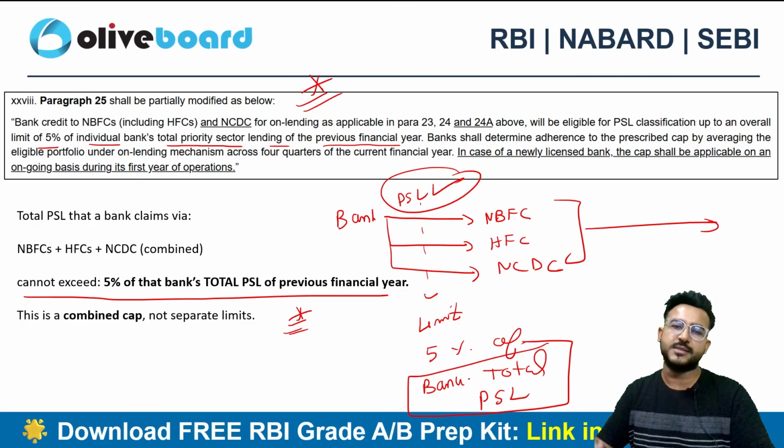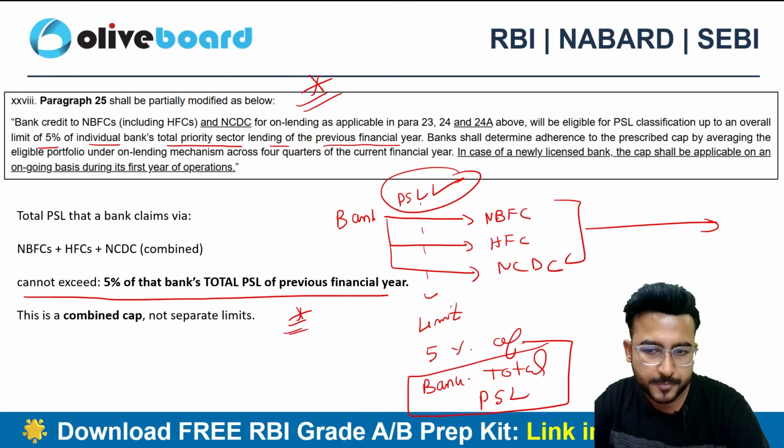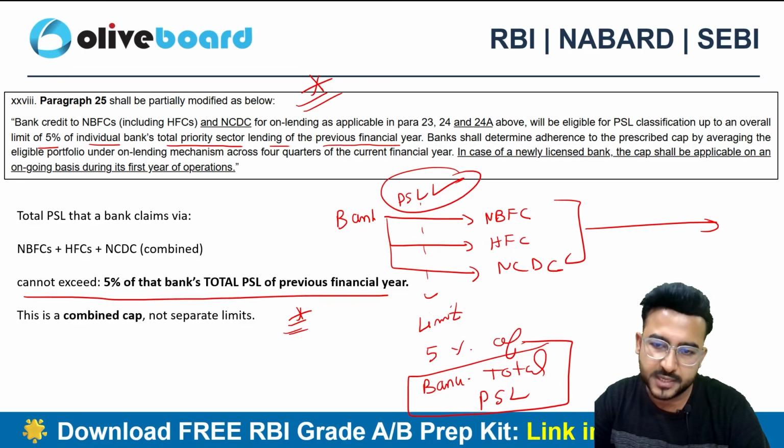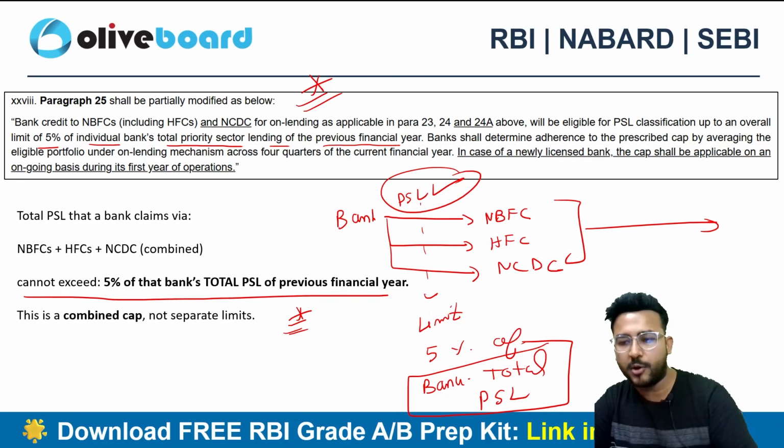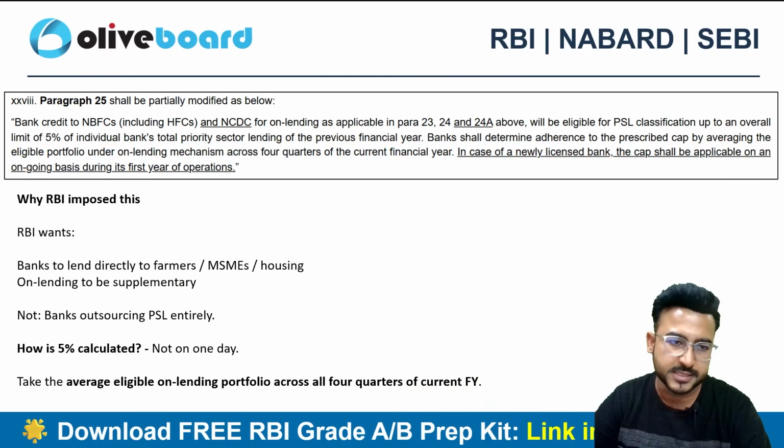On a combined basis, you can lend this much to NBFC, HFC and NCDC, not more than that. If you are lending more than that, that's fine, but it will not be PSL eligible.